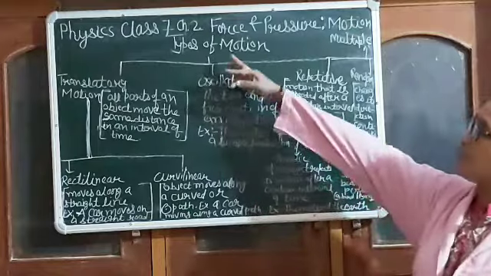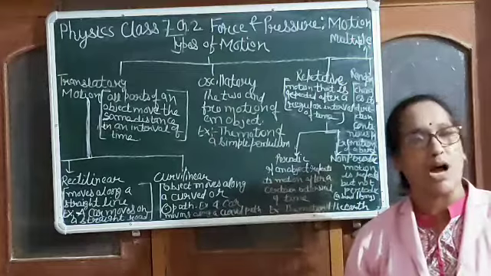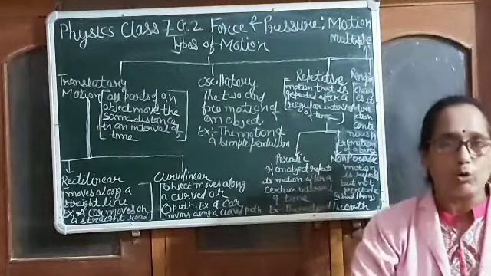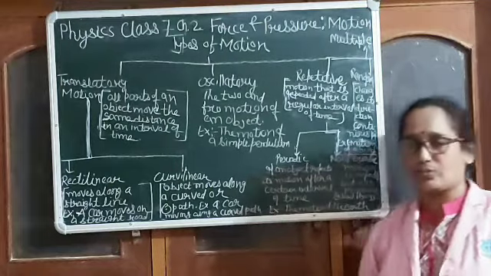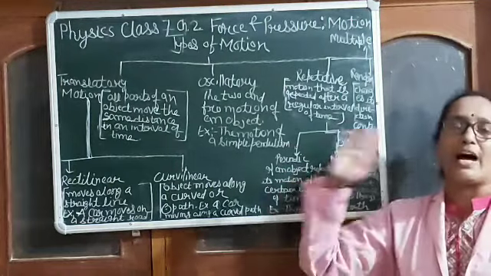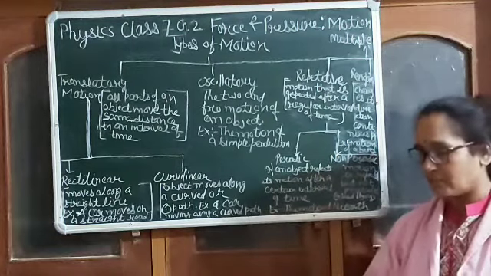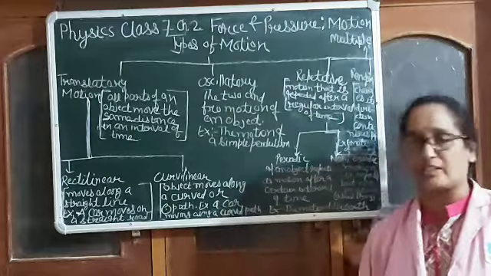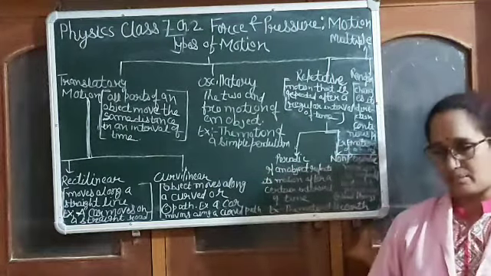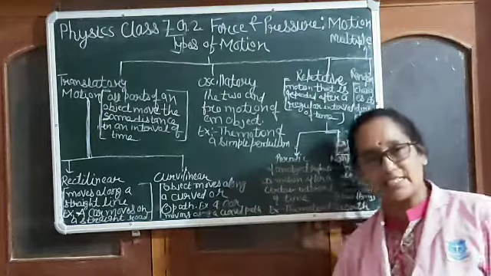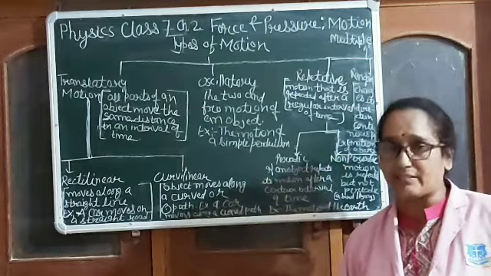Now, motion and rest are both relative terms. How? I will explain to you. Motion and rest are relative to each other. See, we are traveling in a bus. In the bus, passengers are sitting in front of each other. For the passengers, we are at rest. The bus is moving, but inside that bus the passengers are sitting and we are at rest.